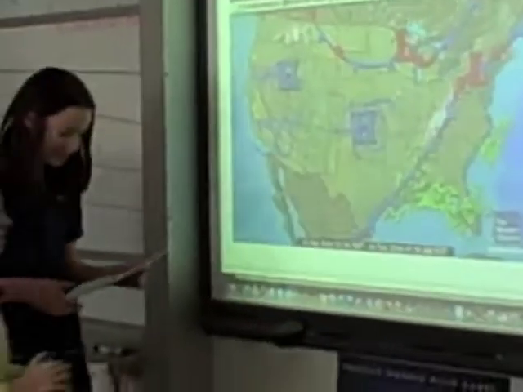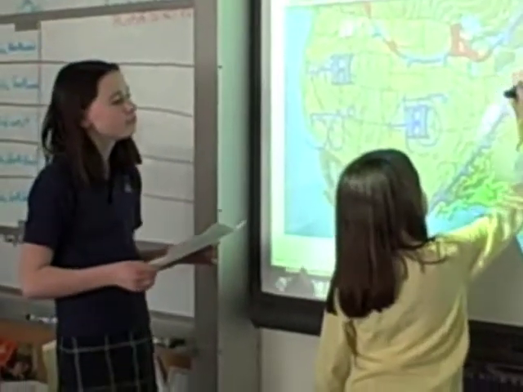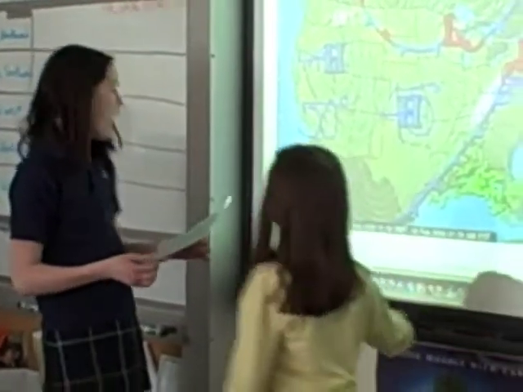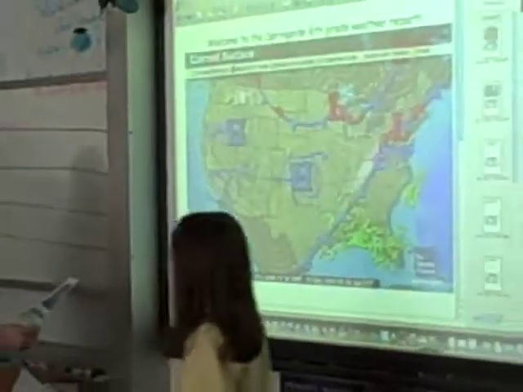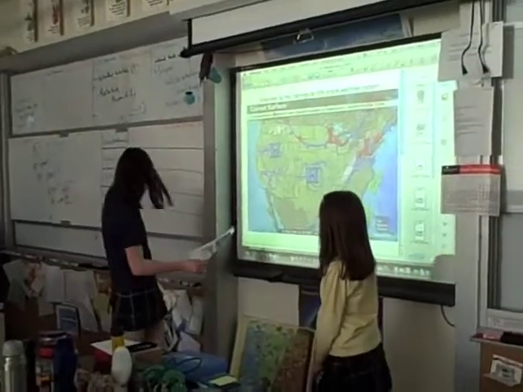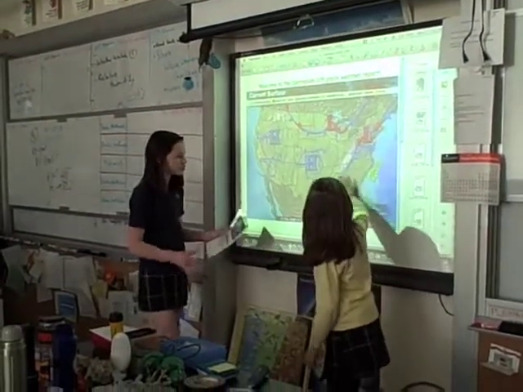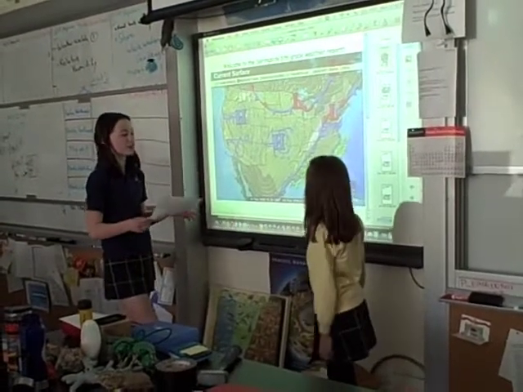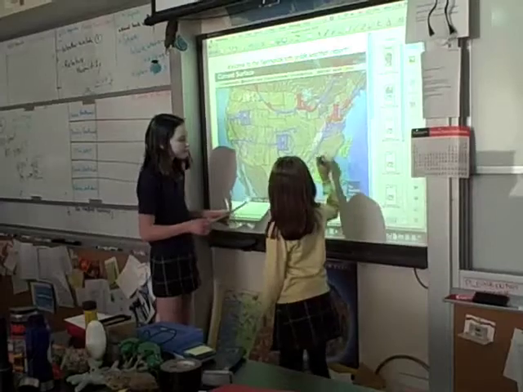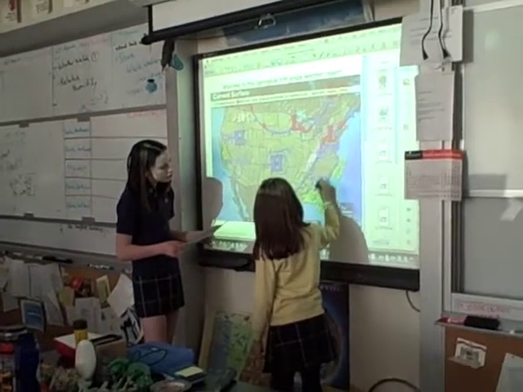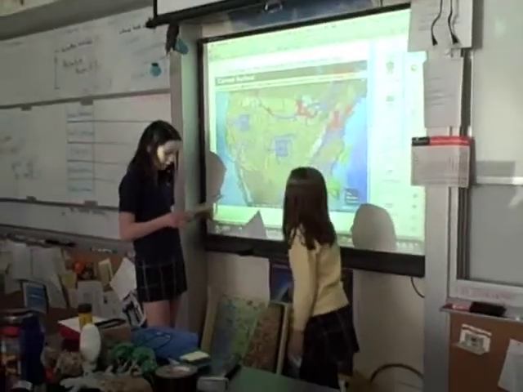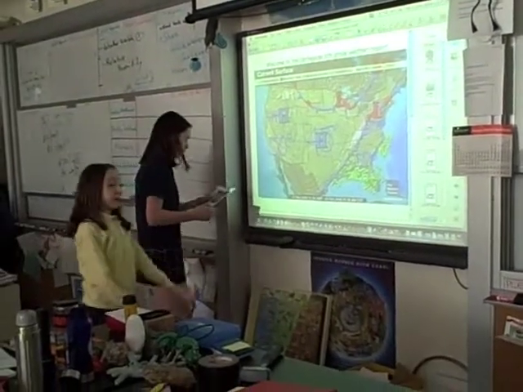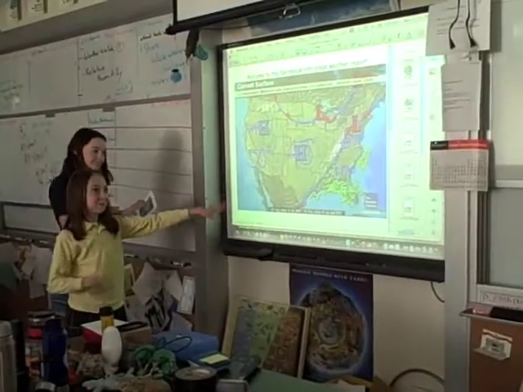Chilly. And let's see, the Atlantic Southeast, right over here. Roughly 50 or 60, 57 it says here. Okay, so that's our weather temperature everywhere.